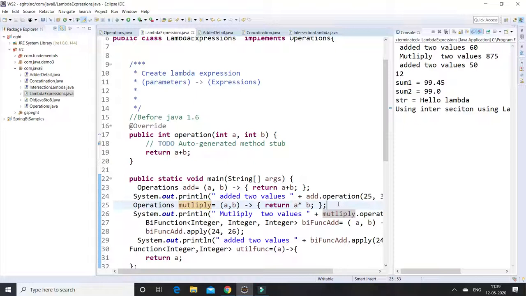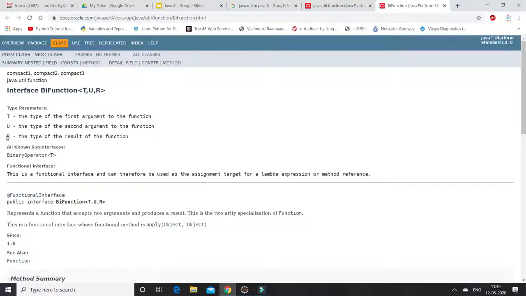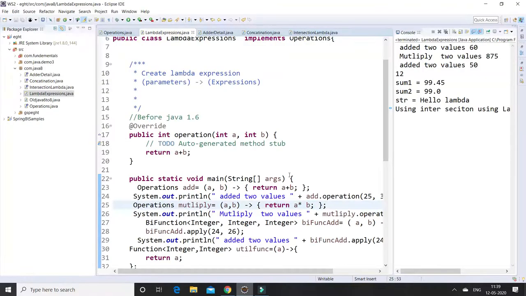Suppose you are not defining the functional interface in your application, then how can we use it? Because Java 1.8 already provides default functional interfaces in the util package. I am going to show you this also. These are the functional interfaces already present. For example, Function takes two parameters as input and one parameter as the output value. That is the functional interface. How can we pass the values? By using the apply method, you can pass the parameter values. Previously, I considered a functional interface and used the operation method.